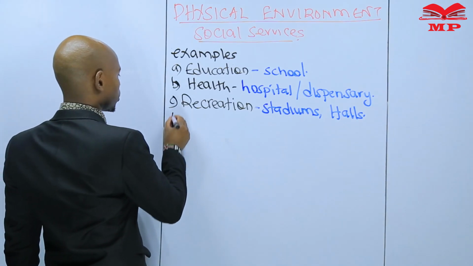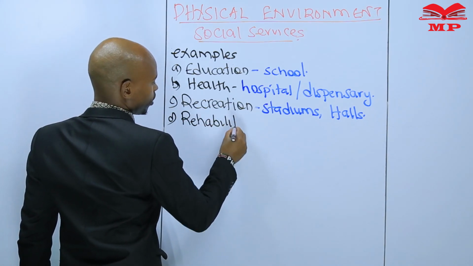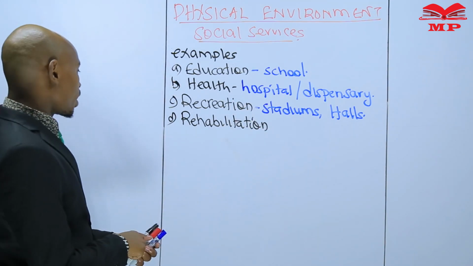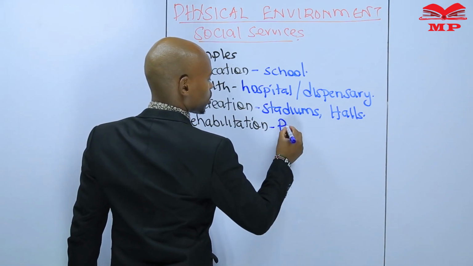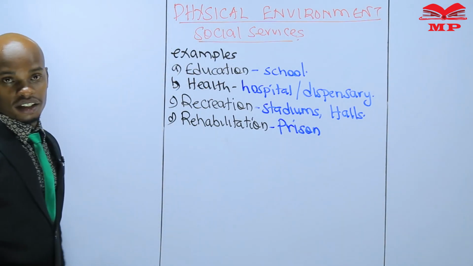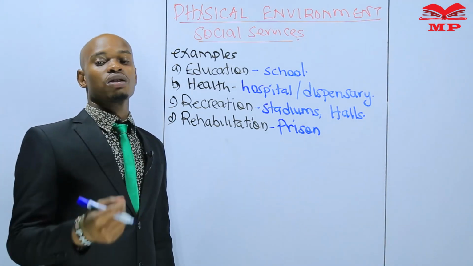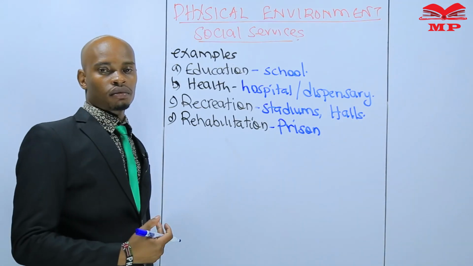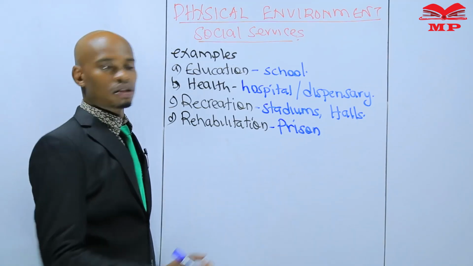Other services like rehabilitation service. A good example of a rehabilitation center is a prison. If there is a prison in an area, it tells you that there is rehabilitation. People are not taken to prison for punishment. People are taken to prison for rehabilitation, to change their behavior, to make them better. To make a rapist a mason. To make a thief a carpenter. That is rehabilitation.